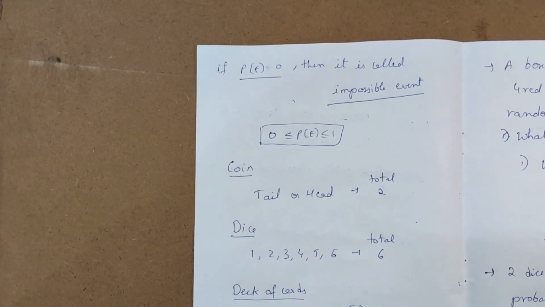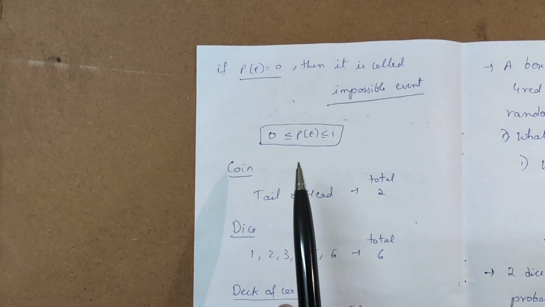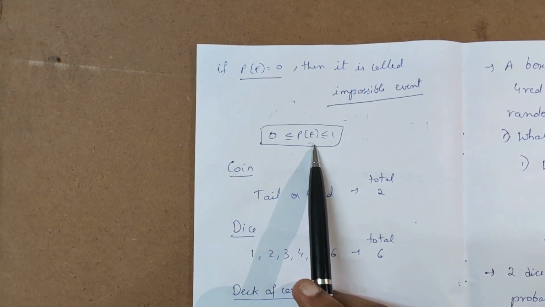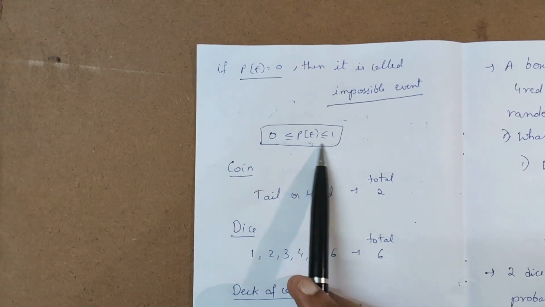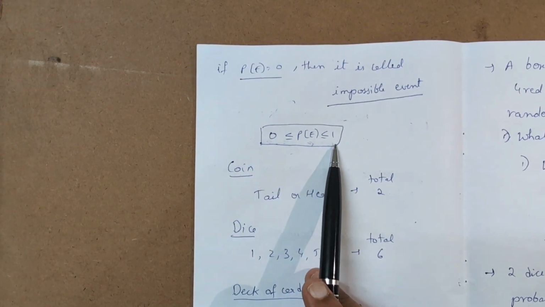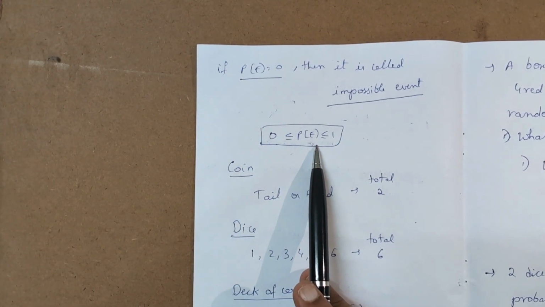Or else you can say that for a coin we have head or tail, whereas if I ask for a coin to get the number 10, then the probability is 0, because you have only tail or head, there is no 10 value. Also, the probability of any event will lie between 0 and 1. It will not be less than 0, and it will not be greater than 1. This is very important for multiple choice questions.